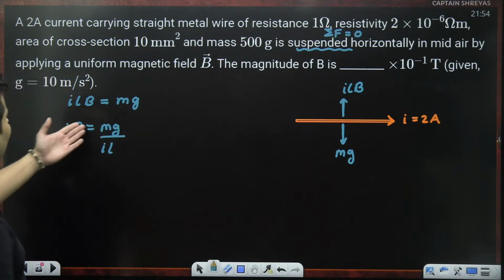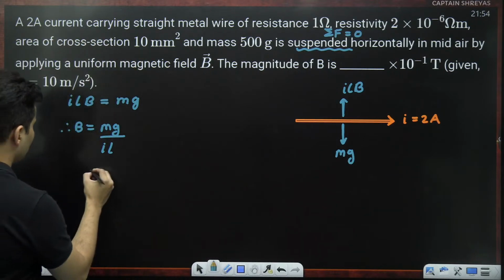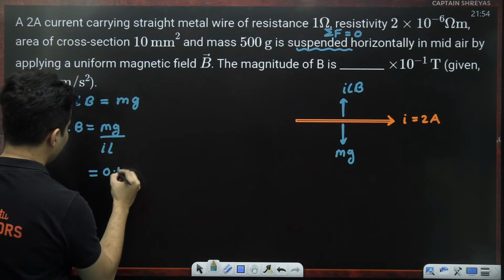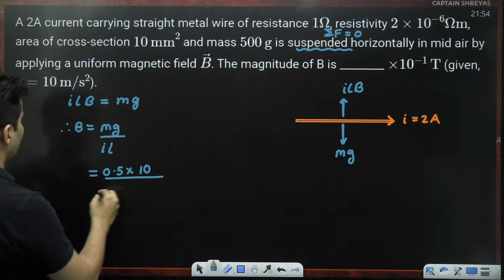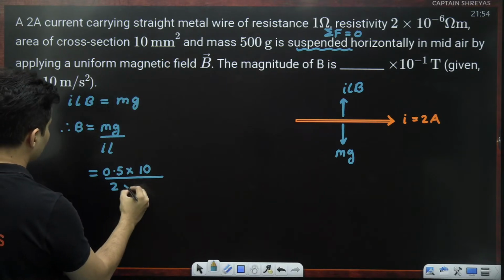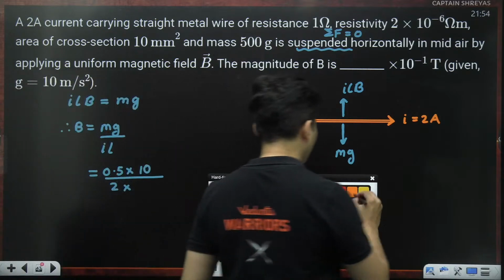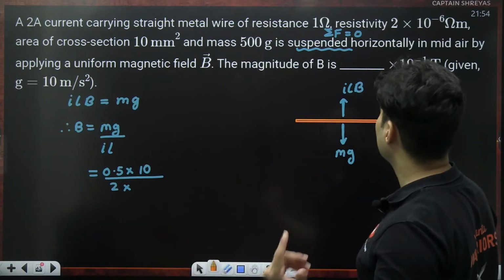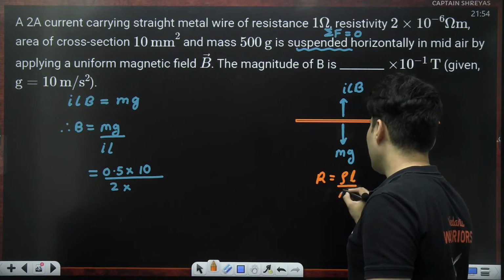Now, is the mass given? Yes, somewhere it is given. 500 grams, definitely. So it is 0.5 kg. Is g given? It is 10. Is current given? Yes, it is 2 amperes. Is the length of the wire given? That is what is not given. Don't worry about it. Resistivity, resistance, everything is given. We know the resistance is rho L by A.